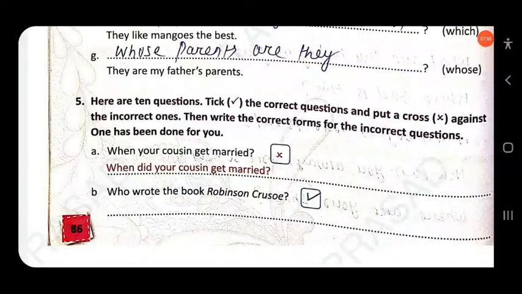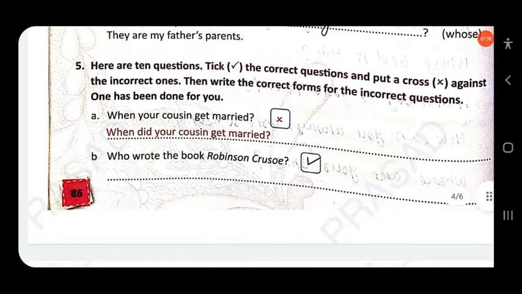Then next here are 10 questions. Tick the correct questions and put a cross against the incorrect ones. Then write the correct forms of the incorrect questions. One has been done for you. So here, when your cousin get married, so this is wrong. Okay, so you have to make it correct. When did your cousin get married?